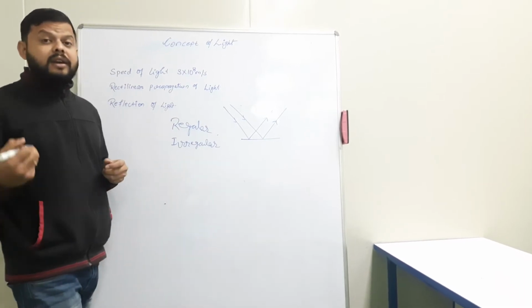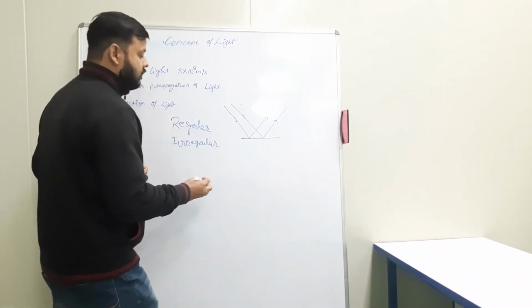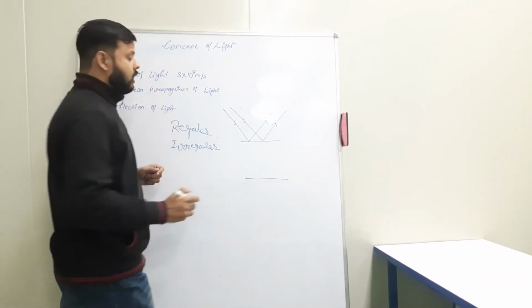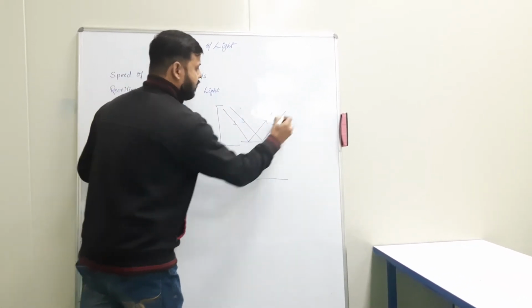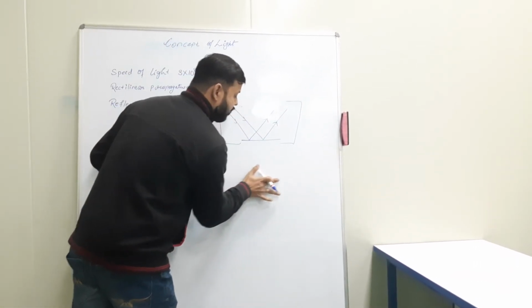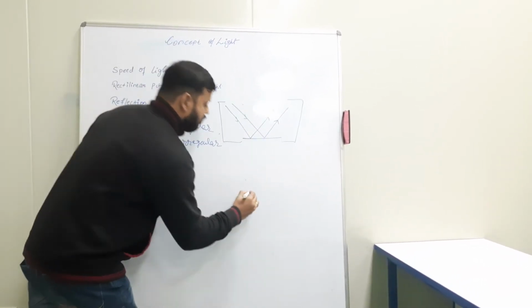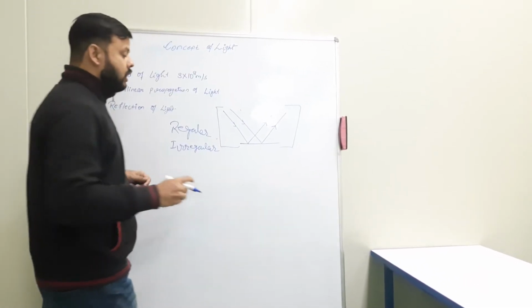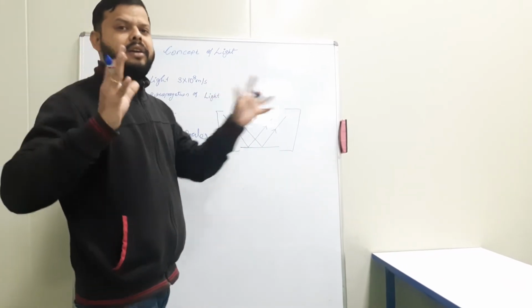Then what does irregular reflection of light mean? One thing more, regular reflection of light can also be called mirror imaging, right? But what does irregular reflection mean? When light is propagated on a wall or on wood, it is scattered in different directions.